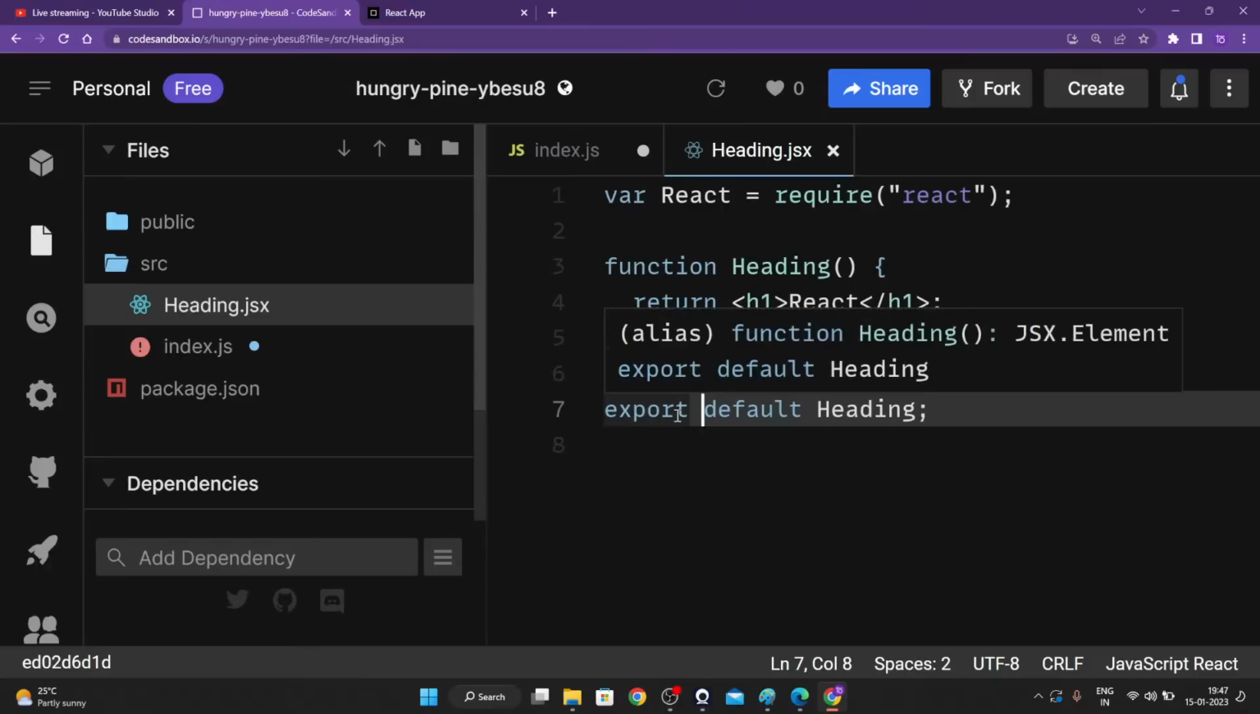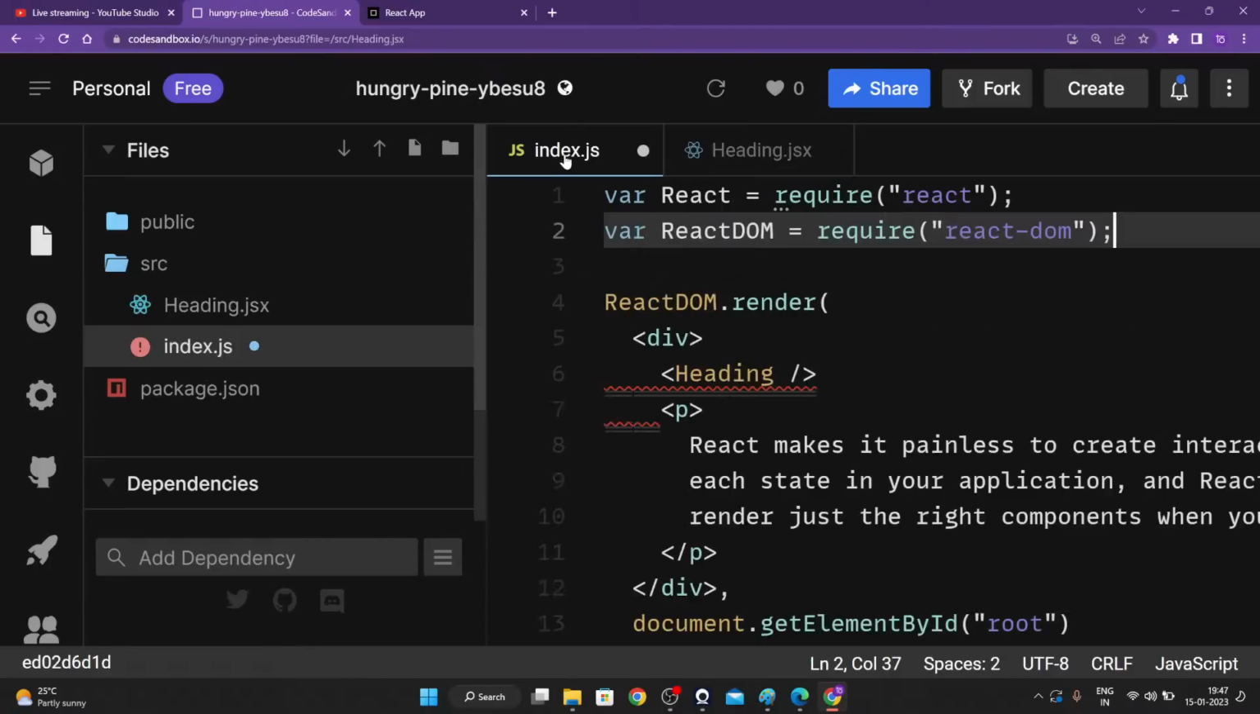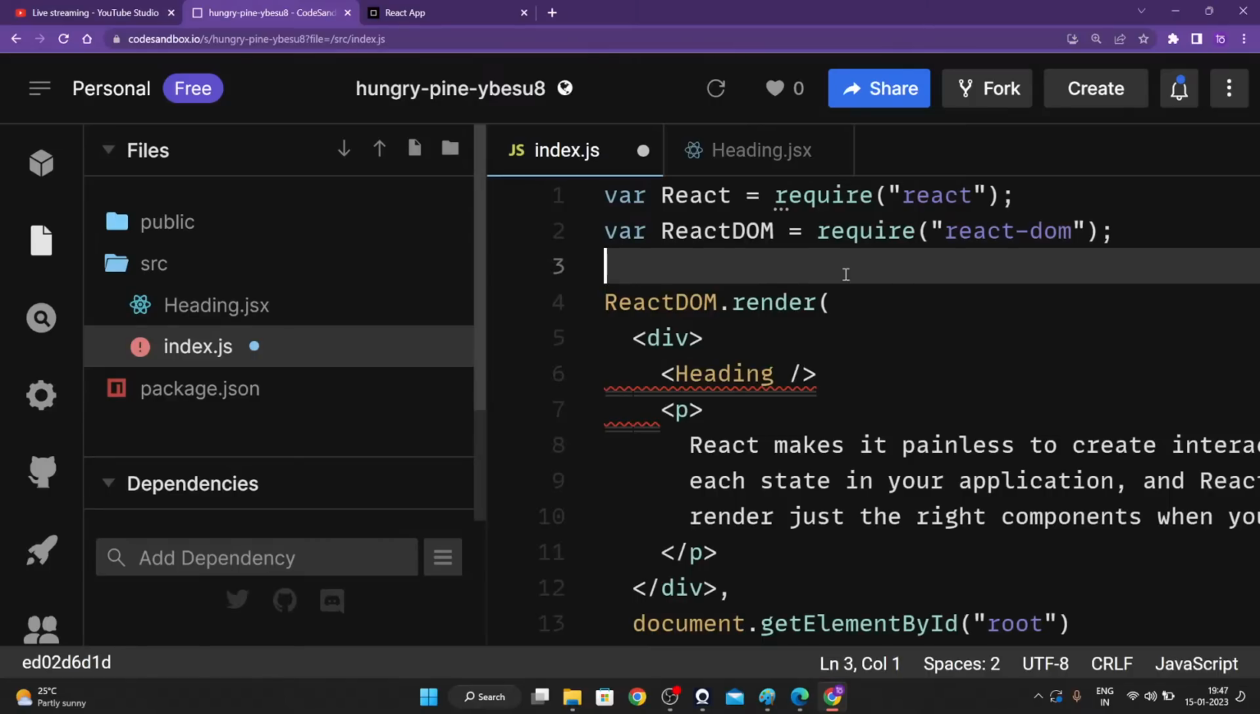And then what I'm going to do is create my component inside of this heading.jsx file, and then I'm going to import, I'm going to require the heading.jsx right over here, guys. So let's do one thing to understand export. To understand export, we need to understand a few things, guys.